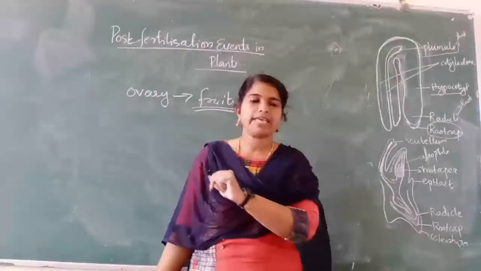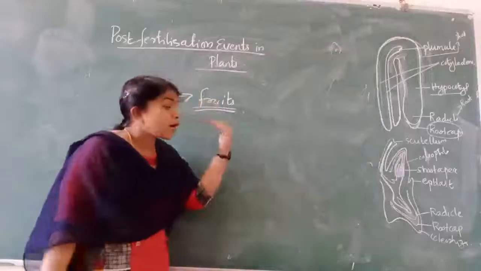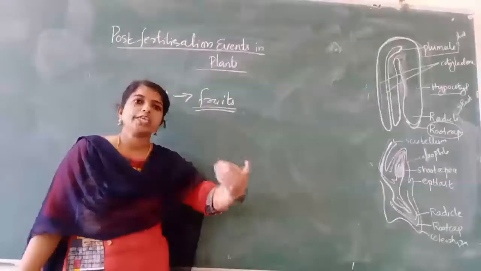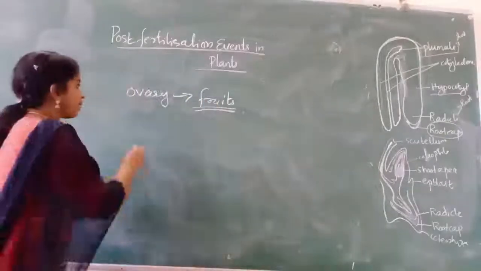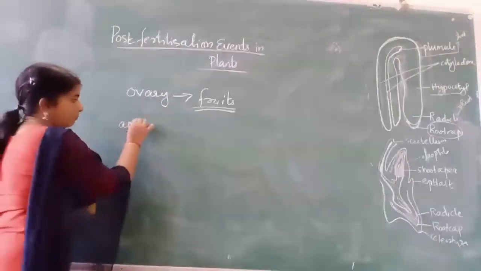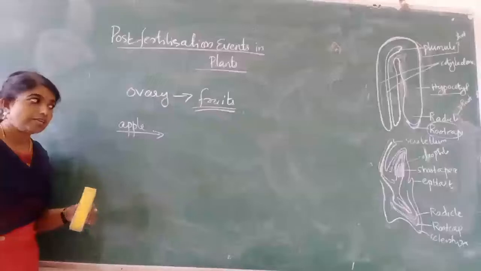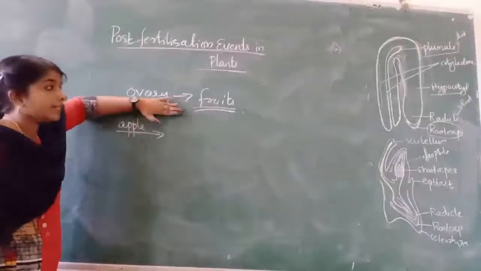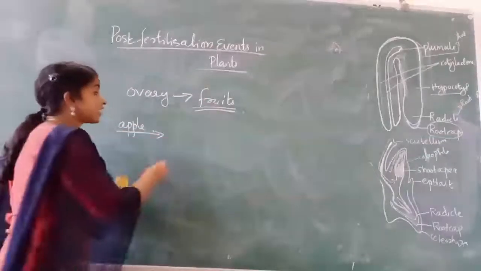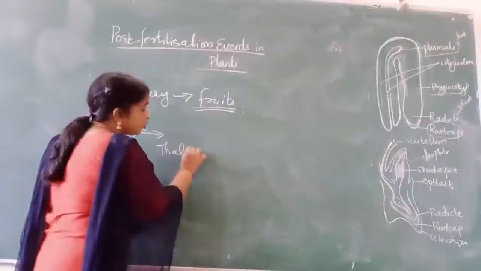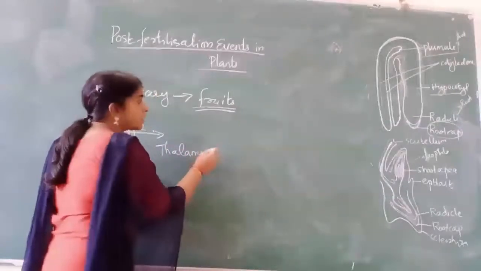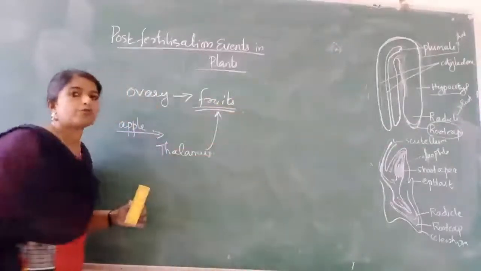But in some cases, other parts of the plant also change into fruit. For example, in the case of apple, strawberry, etc., it is not the ovary that becomes the fruit. It is the thalamus part. The thalamus develops into fruits.